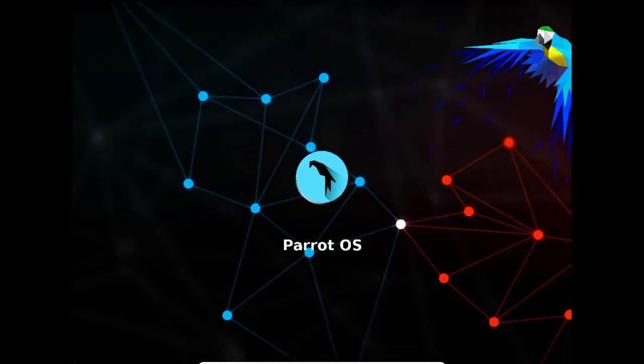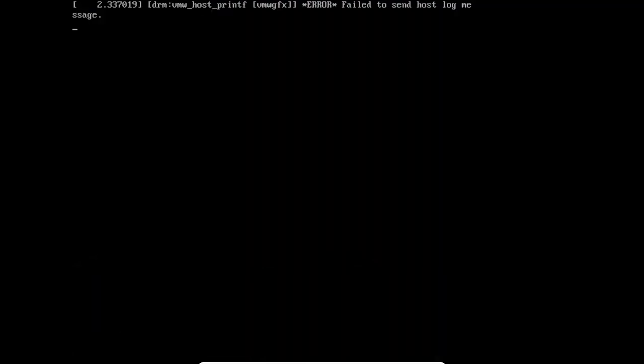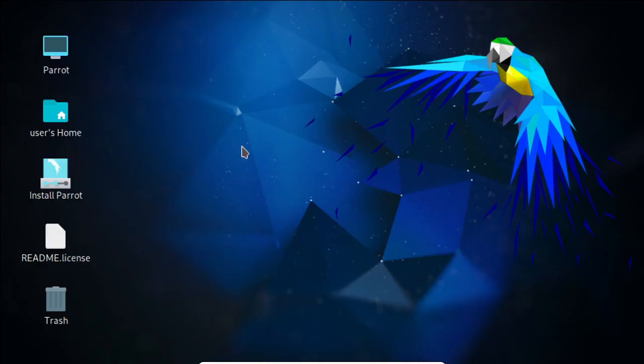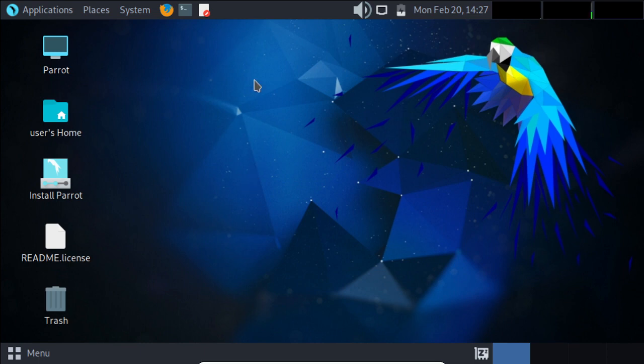Switch. You can skip to time lapse. So it has started. Now if you want to install this, just click on Install Parrot.